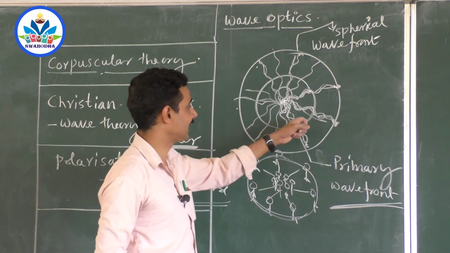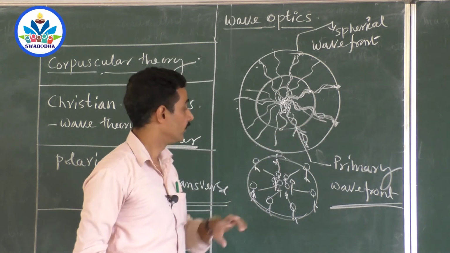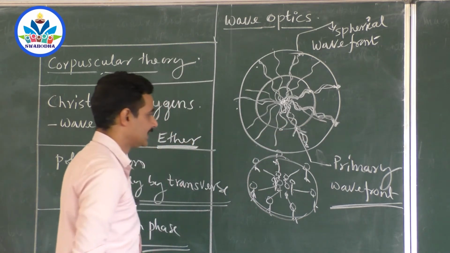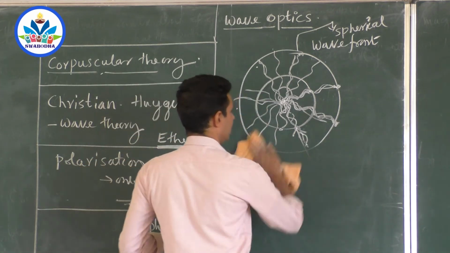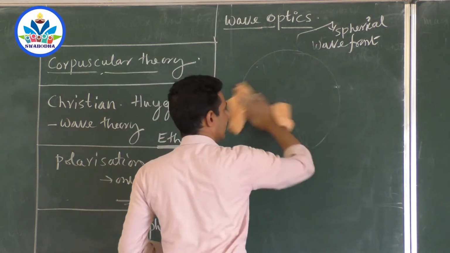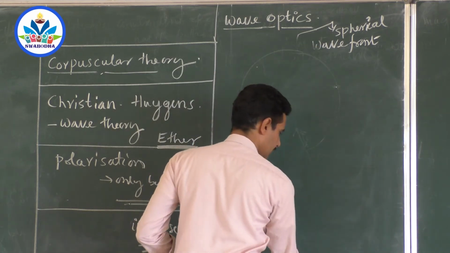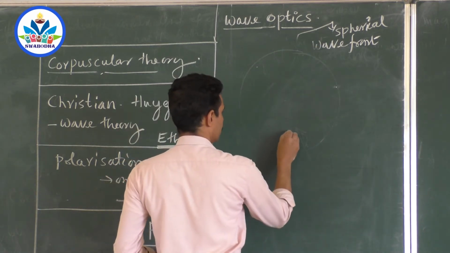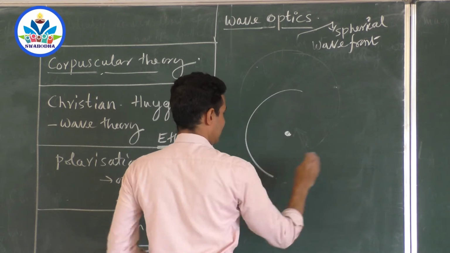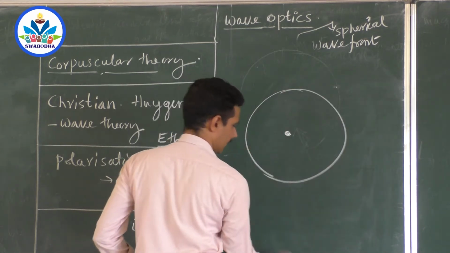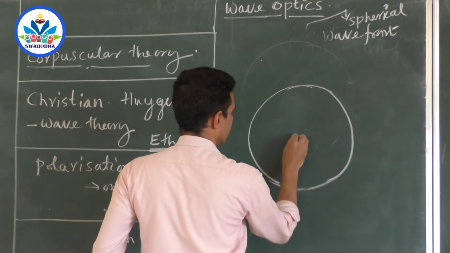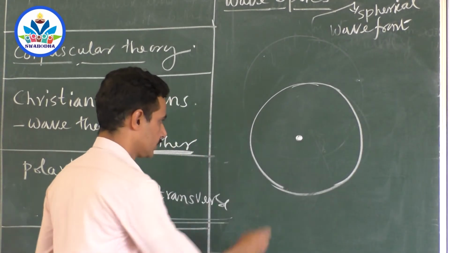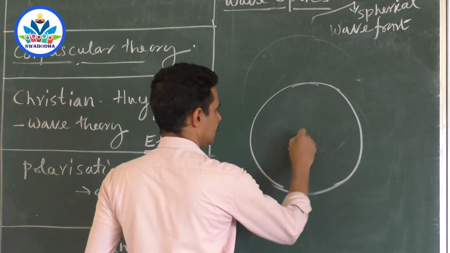If you treat this as a primary wavefront, secondary waves will start from it. Each point on the primary wavefront will act like a source of secondary waves, and they emit their own waves. Say this is the source of light, and this is the primary wavefront.